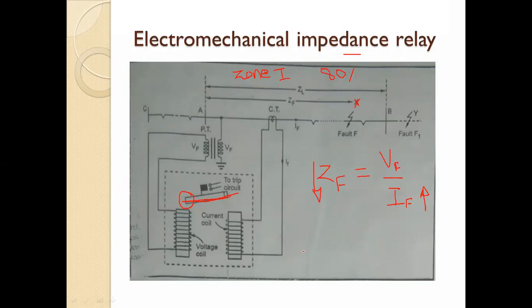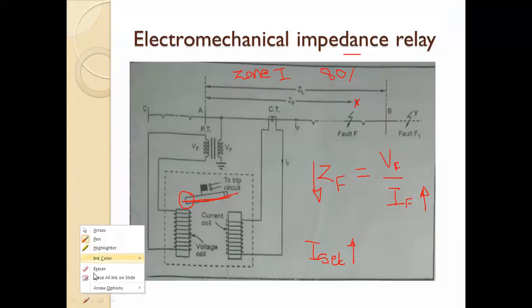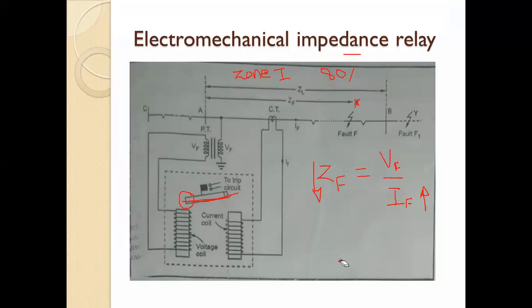In an overcurrent relay, we set some current value, and if the fault current is above this set value, then the relay operates. But here this is an impedance relay. What is happening here? When the fault current increases, what is the effect on impedance? When the fault current increases, your impedance decreases.